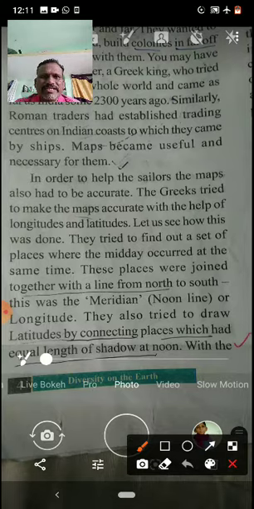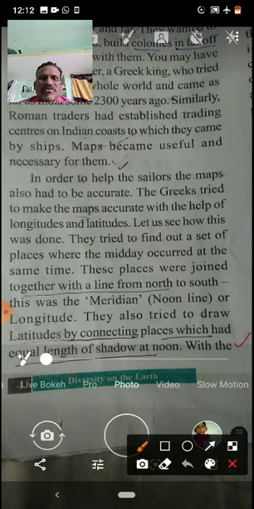Next, the Greeks tried to make the maps accurate with the help of longitudes and latitudes. Previously we discussed Greeks and Romans. Okay, we discussed that. The Greeks actually knew about latitudes and longitudes.